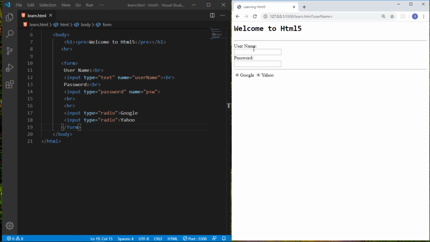And if you want any one option to be checked, you can write it like this: checked, and you give it the value checked, just save it. So when the page is loaded, the default option will be shown to the user.